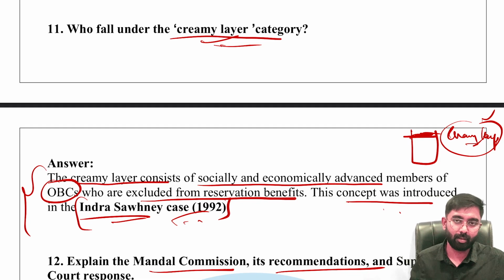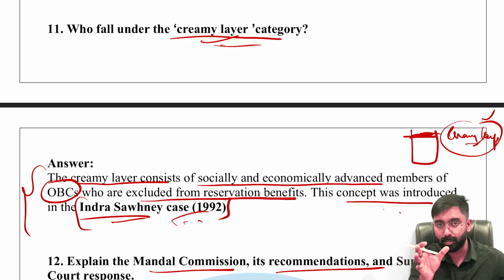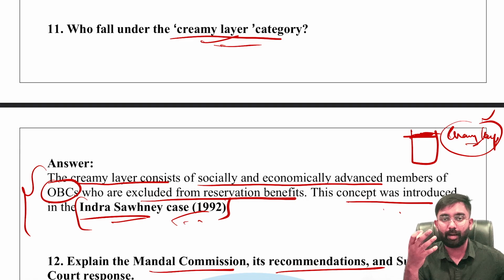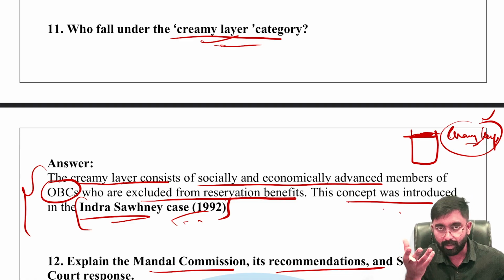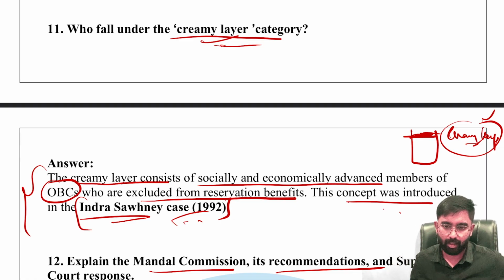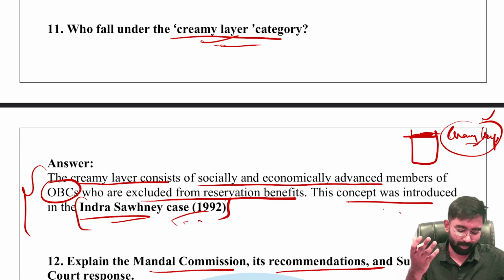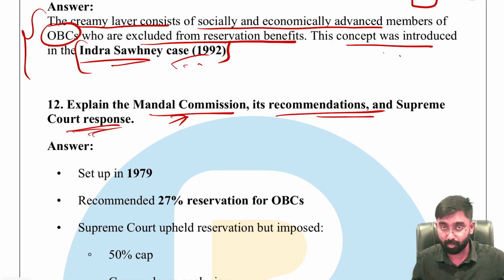So who is part of the creamy layer? If there is a question, it is mentioned in detail in the Lakshmikant textbook. All those members who are having constitutional posts, professional jobs like doctors, lawyers, all of those professionals. There are a lot of other criteria as well, right? So please do check that in the Lakshmikant textbook.